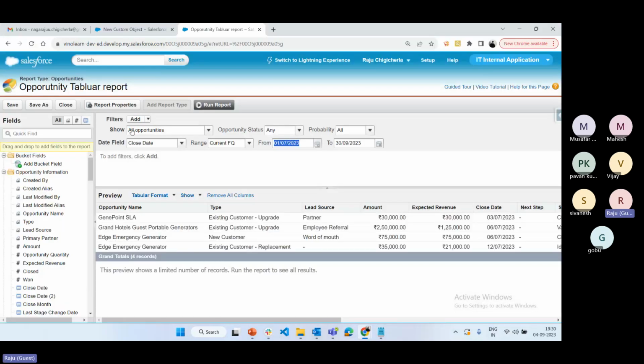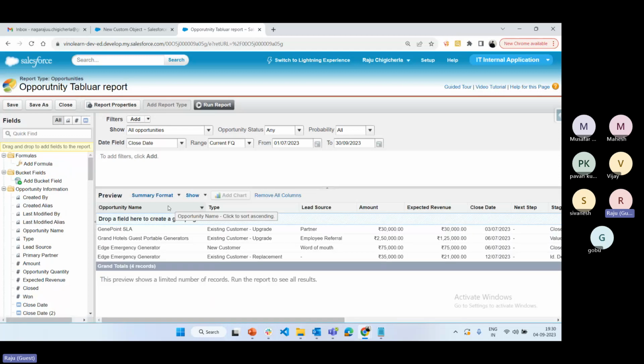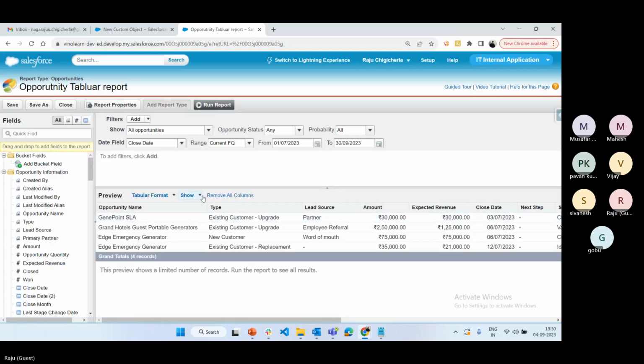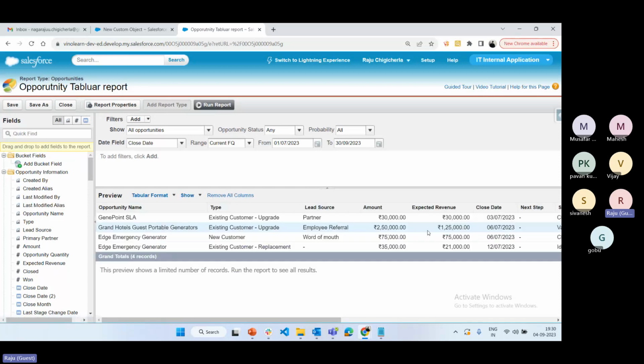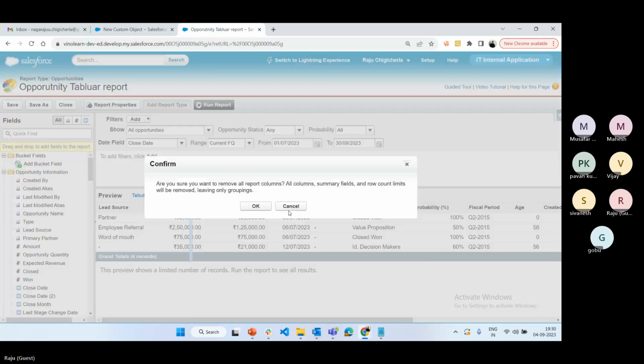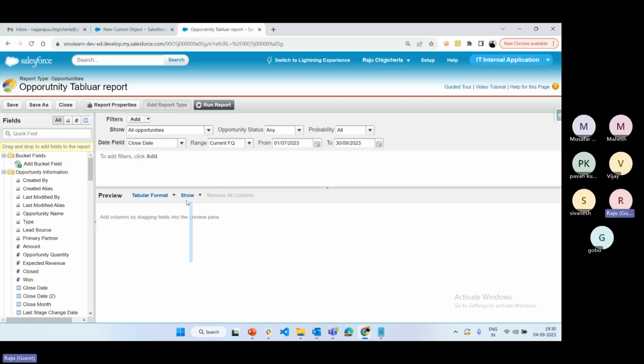Now before going to check this one, first you need to come here. See here, we can change the type of the report from one format to another format: tabular or summary or matrix. If you select summary, it will display summary; tabular, it displays tabular. Here we have an option called details. If you hide the details, they are not shown, only the count is showing. If you want the details, what fields are available, what type of data it is showing here. Remove all columns: if you want to remove all columns, you can remove by clicking here. Otherwise, one by one column also we can drag and drop like this. I'm going to remove all the columns. Hope you are clear on these 3 points.